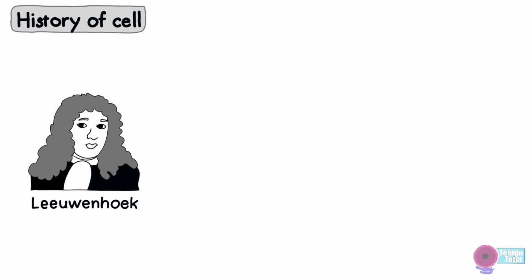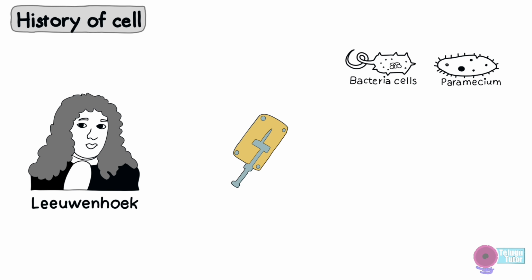However, what Hooke observed were dead cells of the cork, and the first known person to observe live cells was Antony van Leeuwenhoek. Leeuwenhoek built a single lens microscope which looks like this, and it can magnify objects up to 300 times. He observed several unicellular organisms from pond water. These are some of his observations, and he called them animalcules. Later, these animalcules were renamed bacteria.